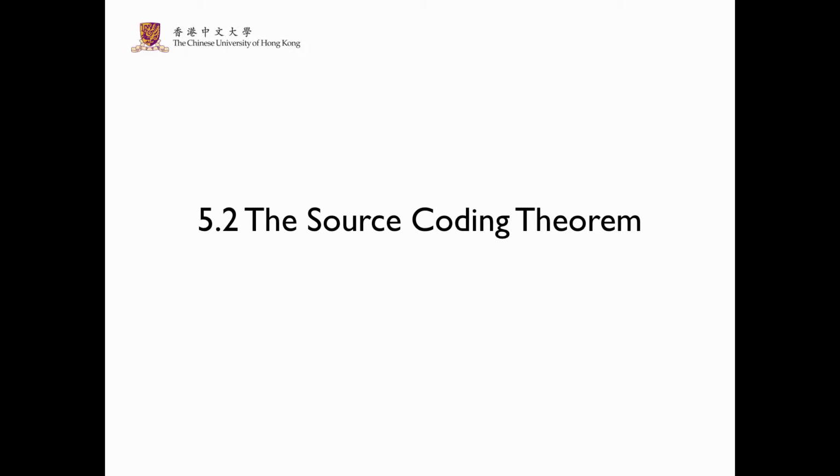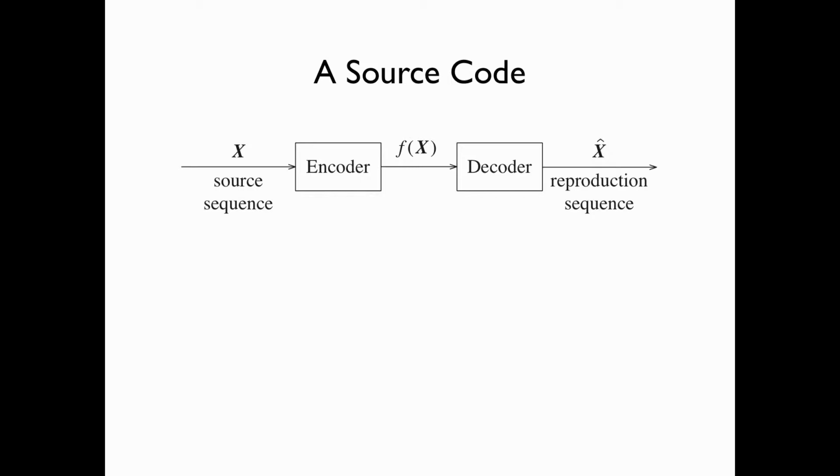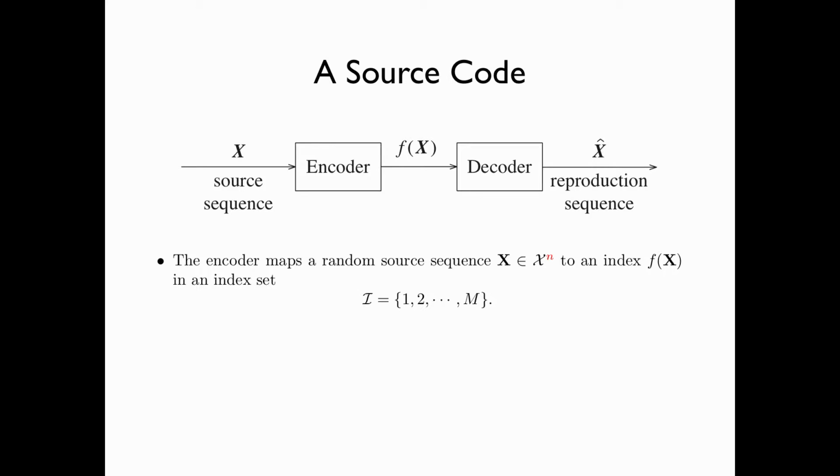In section 5.2, we discussed the source coding theorem. We first consider a source code, which consists of a source sequence X, an encoder, and a decoder. The encoder maps the random source sequence to an index f of x in an index set script I, which consists of the integers 1, 2 up to M. Such a code is called a block code, with n being the block length of the code.